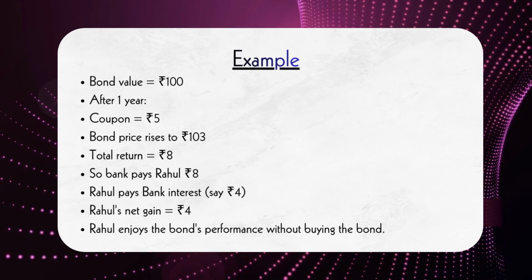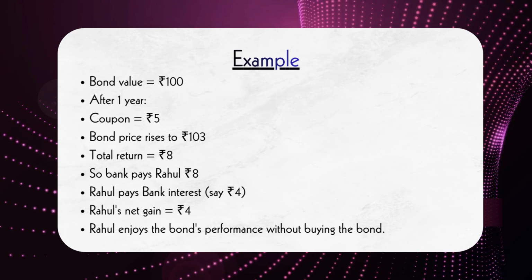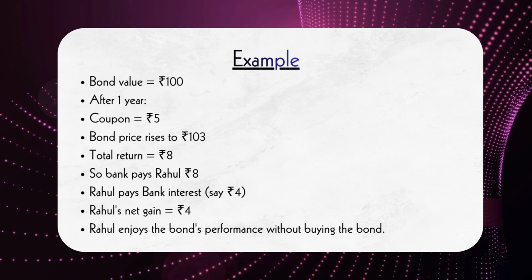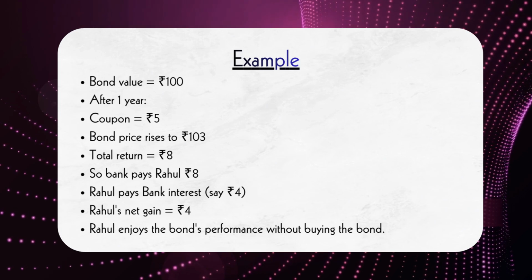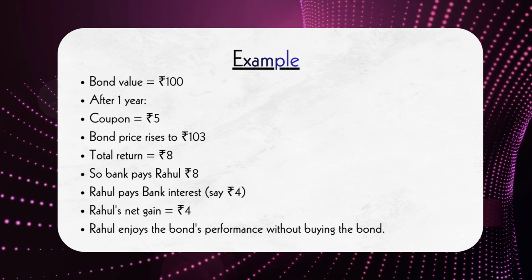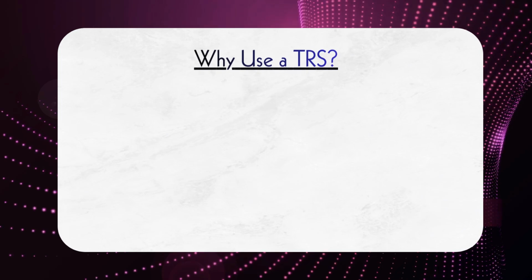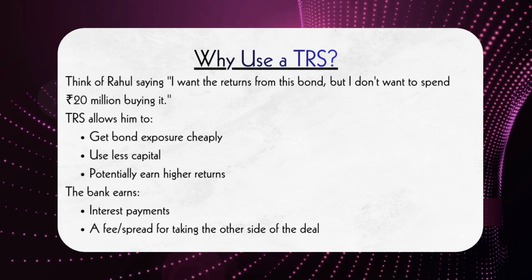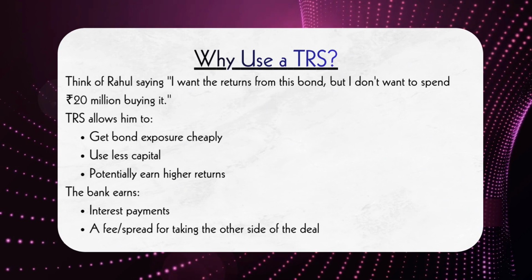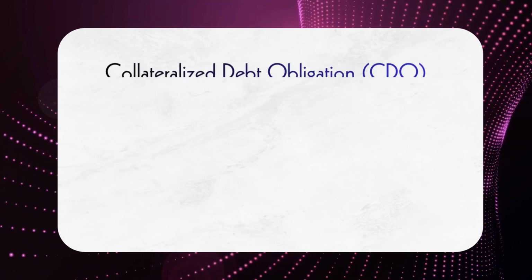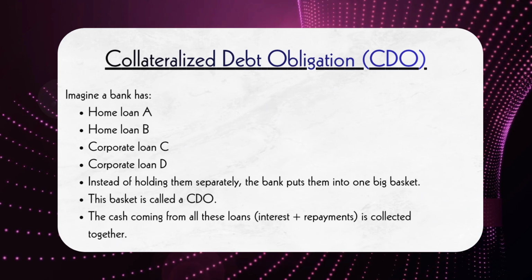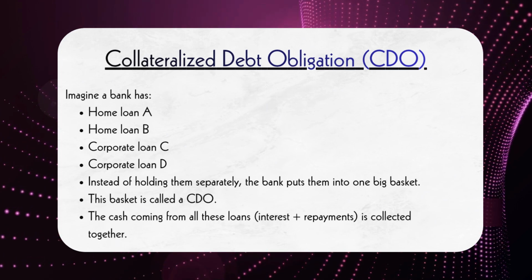However, if the bond price falls instead of rising, Rahul must compensate the bank for that loss. Therefore, Rahul enjoys the gains and bears the losses of the bond without actually purchasing it. This is why a total return swap is often described as renting the returns of an asset instead of owning the asset itself. Now let's move to collateralized debt obligations, or CDOs.